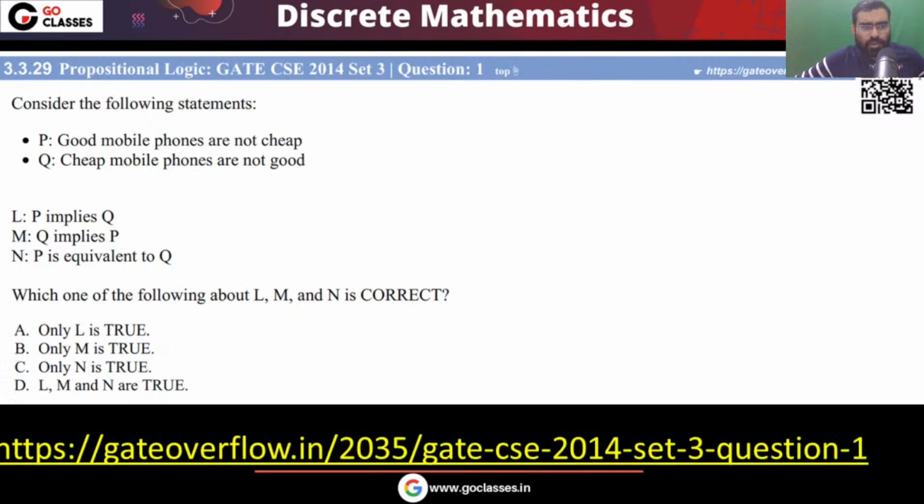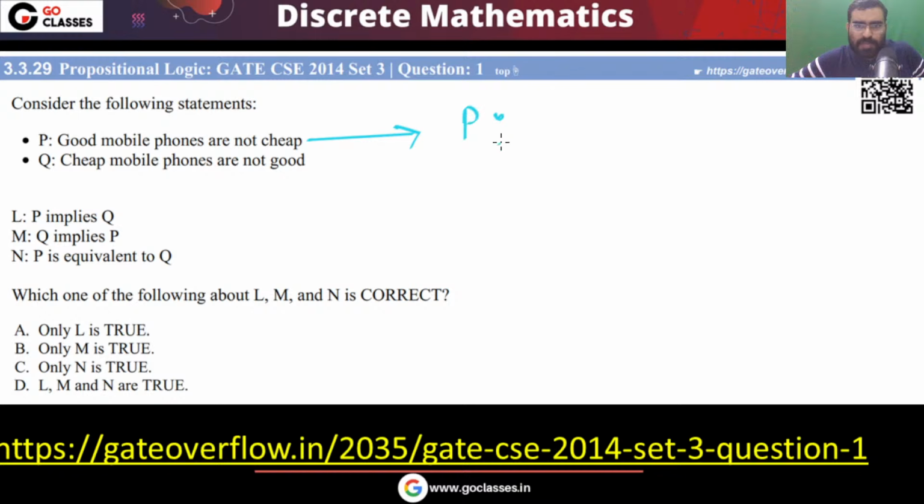So very easily you can do these questions. Let's try this one. This is your GATE 2014 question. Tell me the answer. GATE 2014. Two statements are given to you. Good mobiles are cheap.